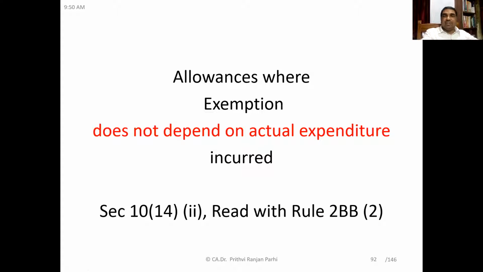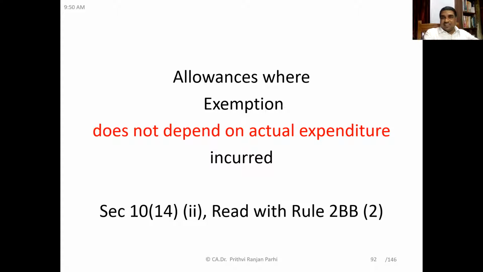Right. Now, first of all, we'll see some allowances where the exemption does not depend upon the actual expenditure. That means here the exemption is fixed. How much you are spending doesn't matter. Earlier, we have seen some examples like traveling allowance, where the amount spent has some role. Let us say you have received a traveling allowance of 10,000 rupees and you are spending 8,000 rupees, then this 8,000 rupees will be exempt.